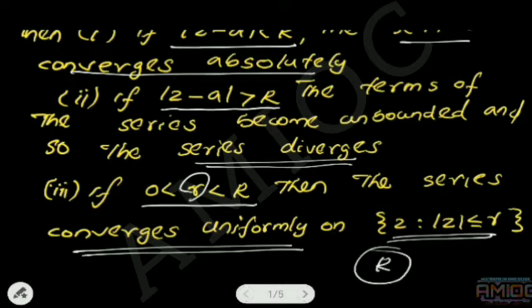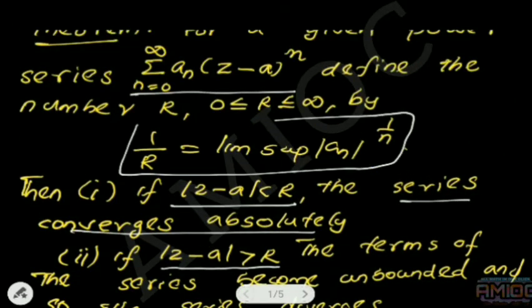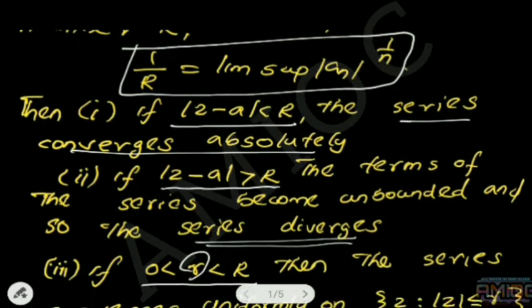The given number R is called the radius of convergence of the power series. This formula, 1/R = limsup |a_n|^(1/n), is called the Cauchy-Hadamard formula.